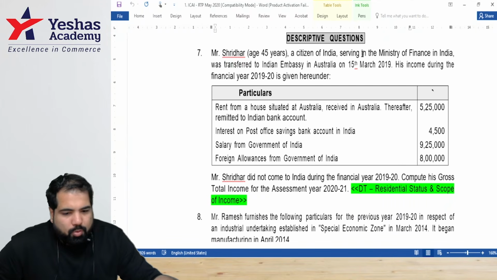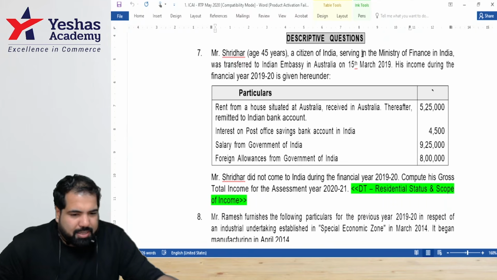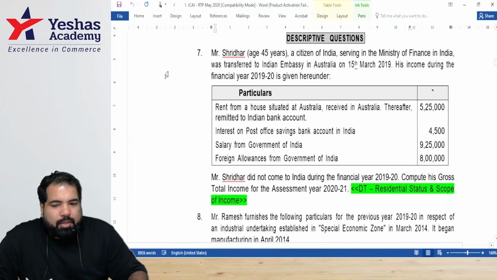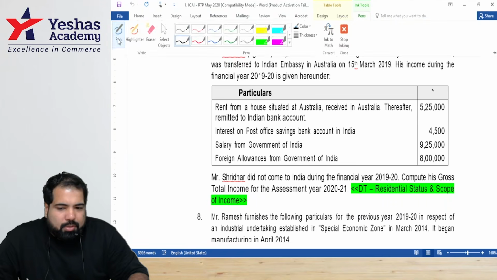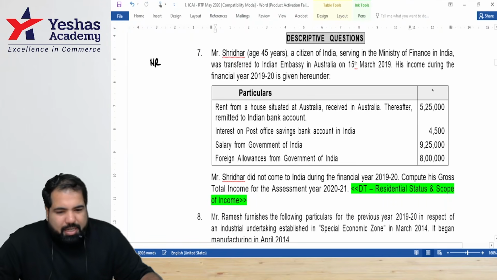Yes. Who is this person? Sridhar. Indian citizen. Has he stayed in India for 182 days? No. How do we know, guys? He did not come to India at all. So then, guys, what is he becoming? Non-resident. And can non-resident be converted into a RNOR also? Yes. But for that, let's just check the income, guys.